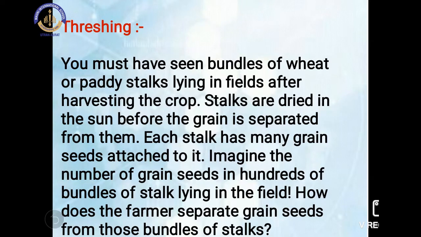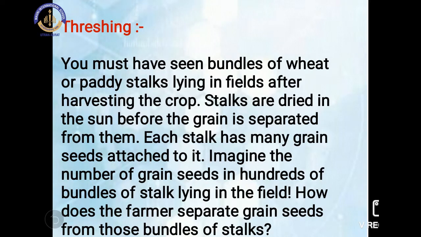You must have seen the bundles of wheat or paddy stalks lying in the fields after harvesting the crop. A large number of stalks are called the paddy stalk or the bundle of wheat stalk. They are lying in the field after harvesting the crop, and these stalks are dried in the sun before the grain is separated from them. Each stalk has many grain seeds attached to it. Imagine the number of grain seeds in hundreds of bundles of stalks lying in the field.